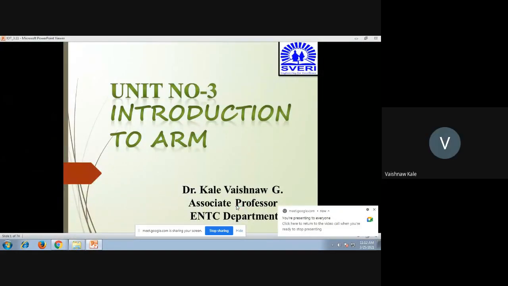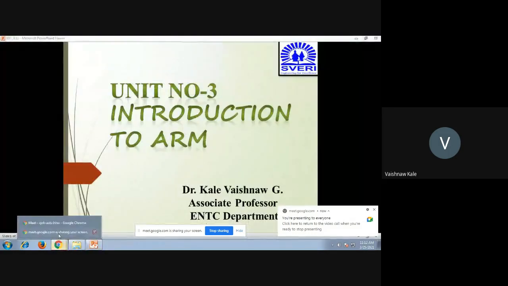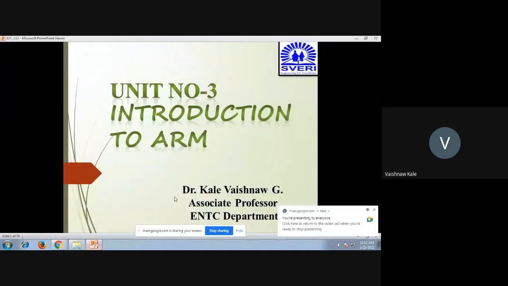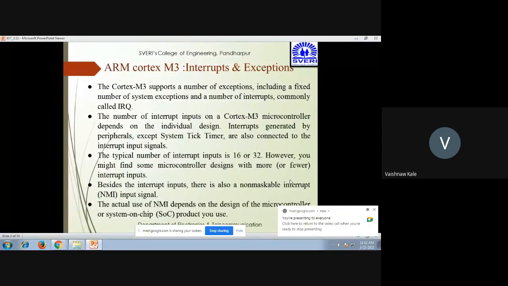So today will be the revision number 2 on unit number 3. So we are in the introduction to ARM and we are studying the ARM Cortex M3 processor. Now we have seen the first revision and we have seen some registers, memory mapping concept and all those things. Now today we'll be seeing the next part of this unit. So the first concept in this is interrupts and exceptions.